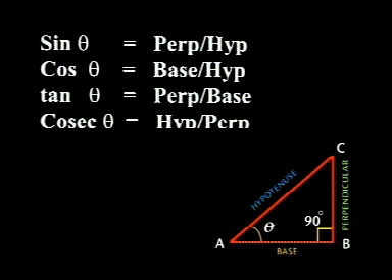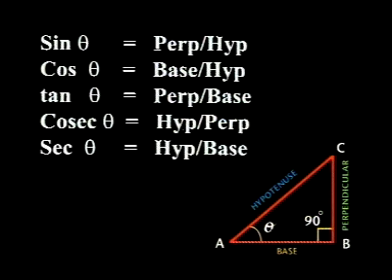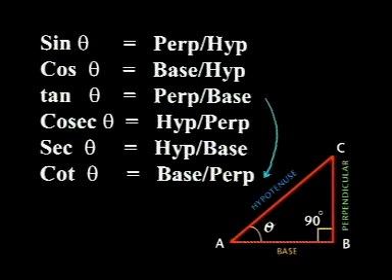And then there are three derived quantities. Cosecant theta is the reciprocal of sine, that is hypotenuse over perpendicular. Similarly, we have secant theta, the reciprocal of cos, that is hypotenuse over base, and the reciprocal of tangent, the derived quantity, is cotangent theta, equal to base over perpendicular.